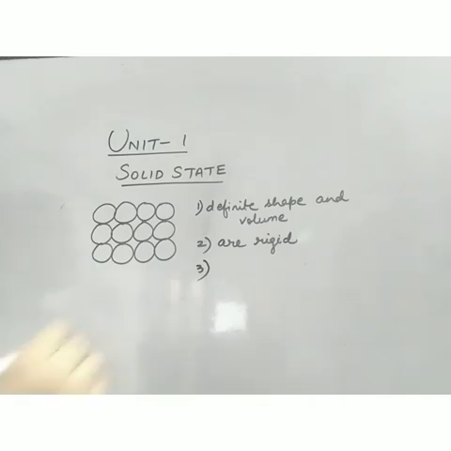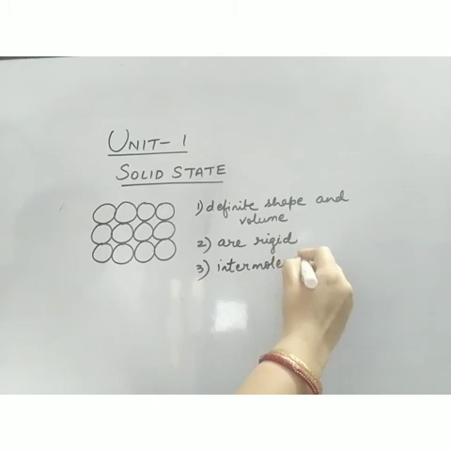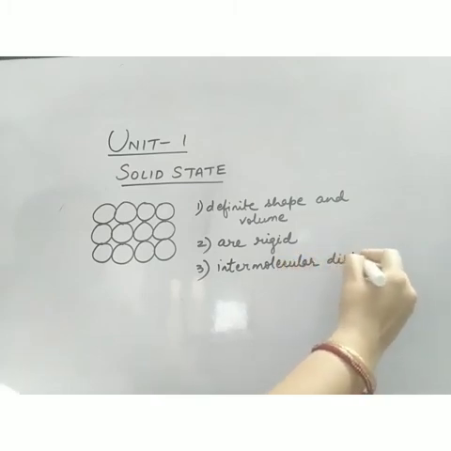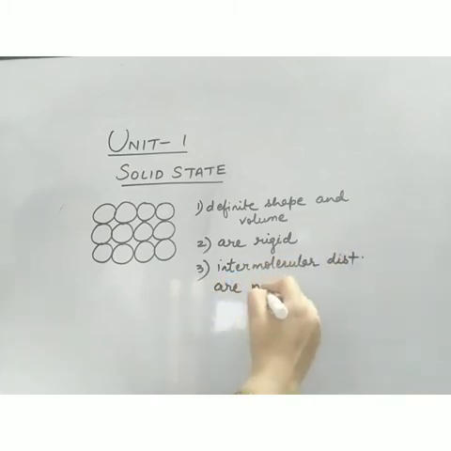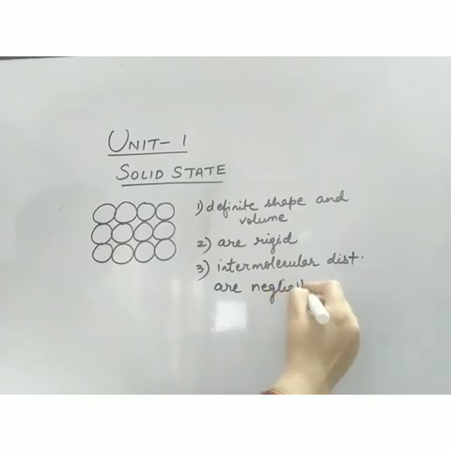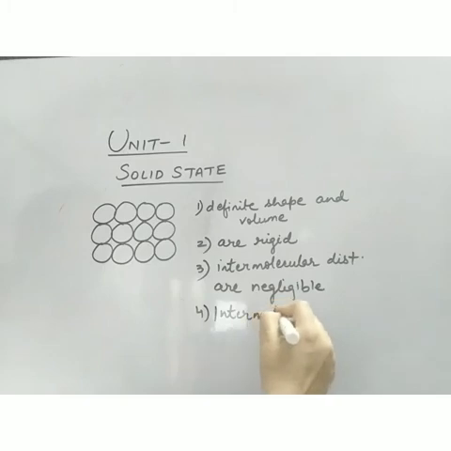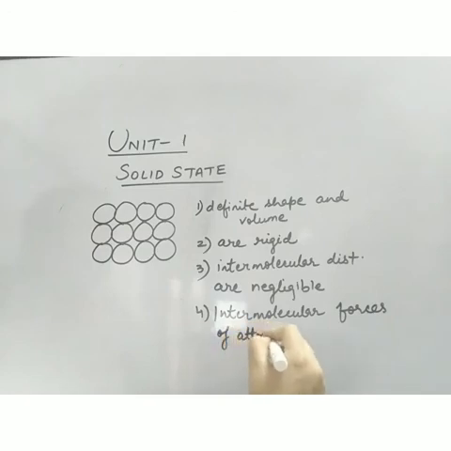The third characteristic is intermolecular distances are negligible or zero, you can say. And the next is intermolecular forces of attraction are maximum.